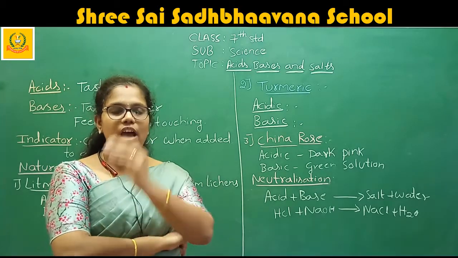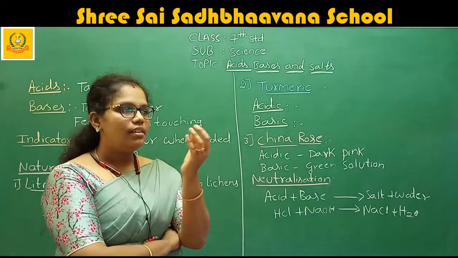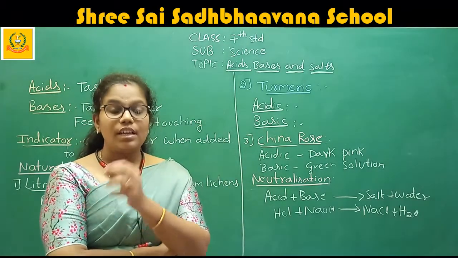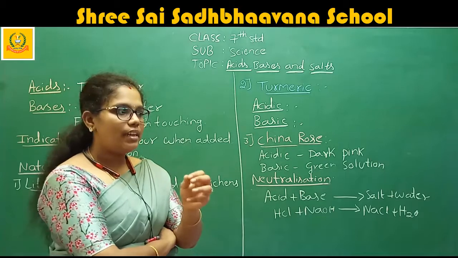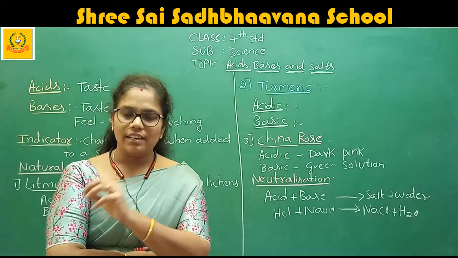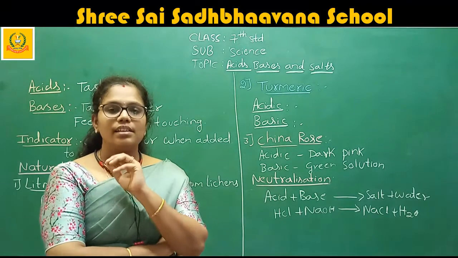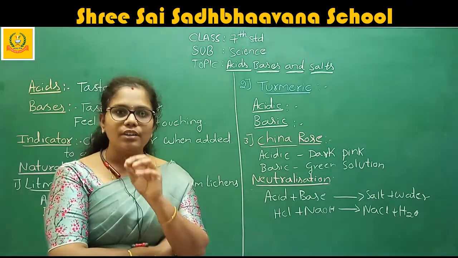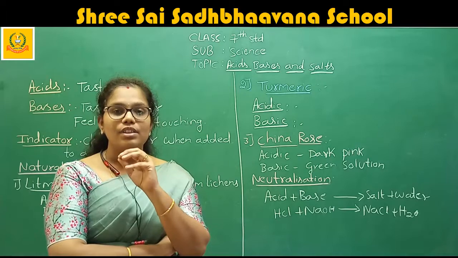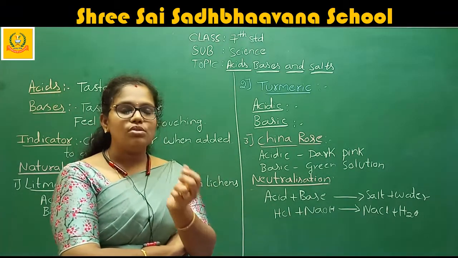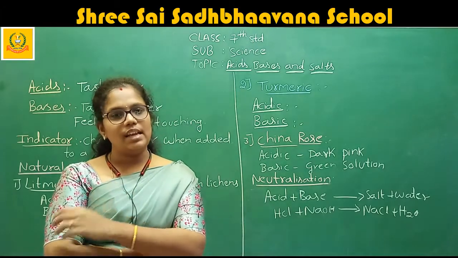Understood? Therefore, indicators are substances which are added to a solution, and the color of the substance changes when it is added to an acid, and also changes differently when it is added to a base.